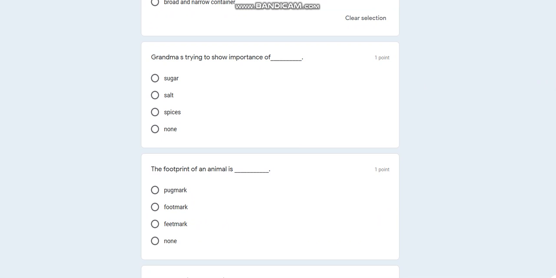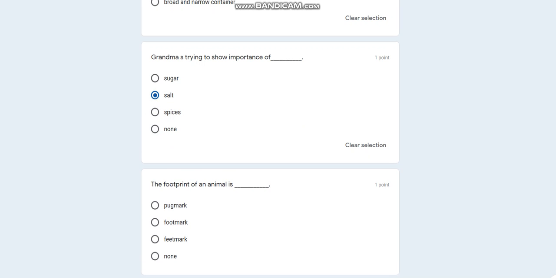Now question 2 says, grandma is trying to show the importance of what? So what is grandma trying to show? We know that she is trying to show the importance of salt. So I'll see in these four options, sugar, salt, spices and none, there is the option salt, and I know that salt is the correct answer. So I'll click on the correct answer, salt.